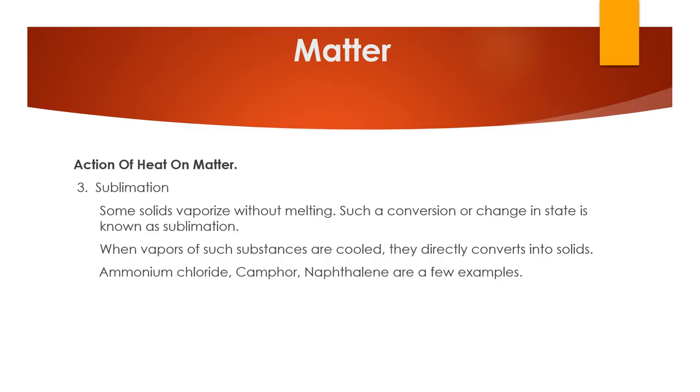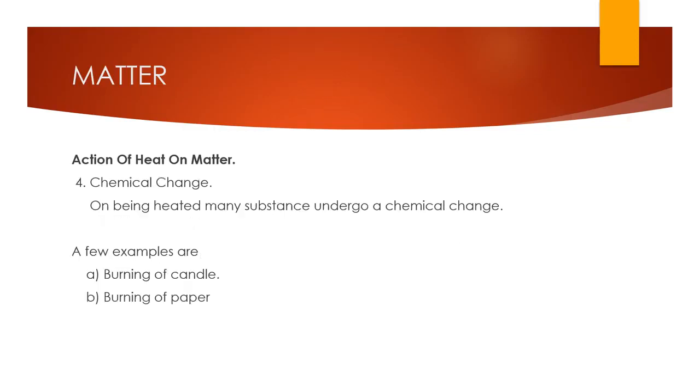So I repeat again, some solids vaporize without melting. Such a conversion, that is change in state, is known as sublimation. When cooled, the vapors of such substances directly solidify. The solid thus obtained is called the sublimate. Ammonium chloride, camphor, naphthalene, which is the chemical substance we use in daily life as mothballs, and iodine are common examples of sublimable substances.